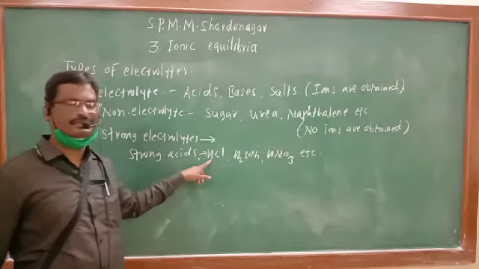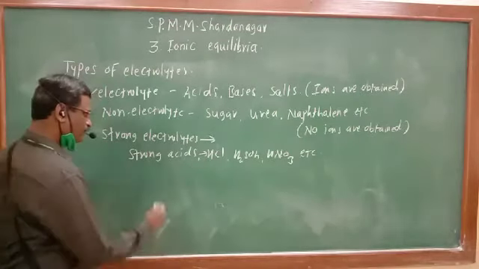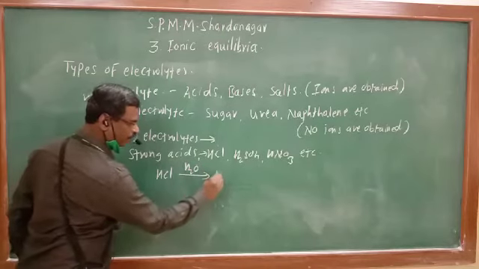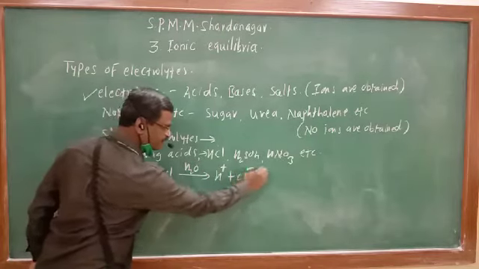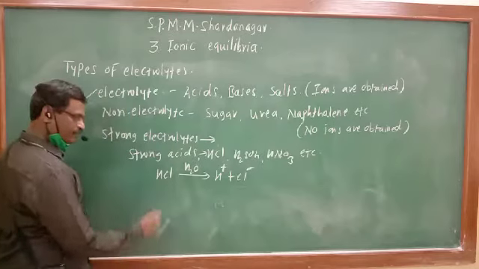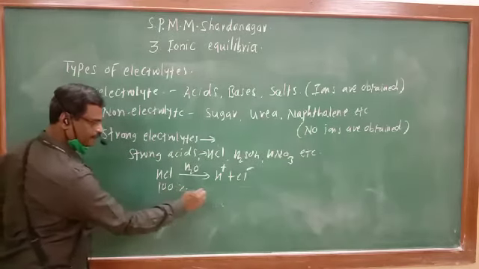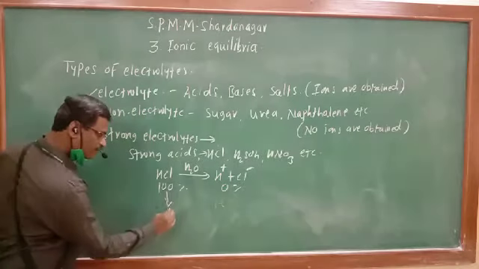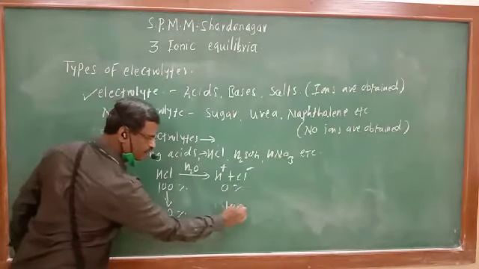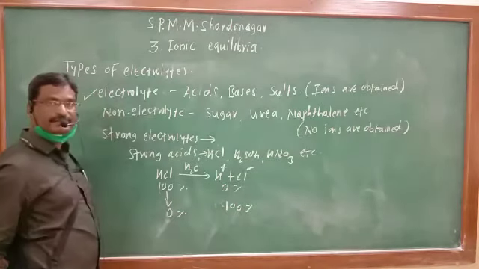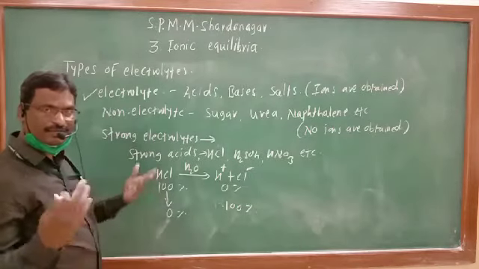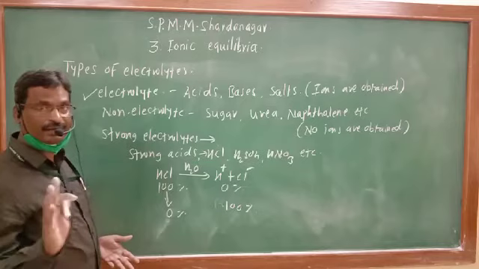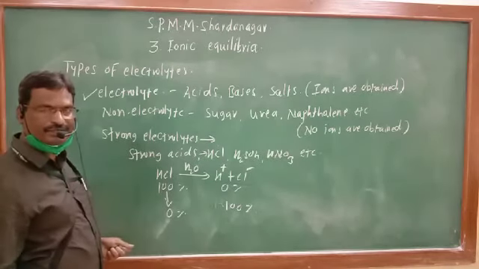For example, if we take HCl added in the water in aqueous medium, giving H+ and Cl- ions. So what is the percentage dissociation? 100%. Complete dissociation takes place.